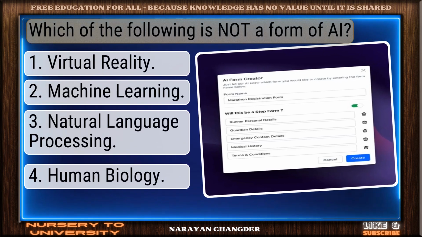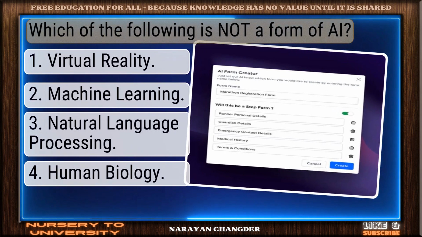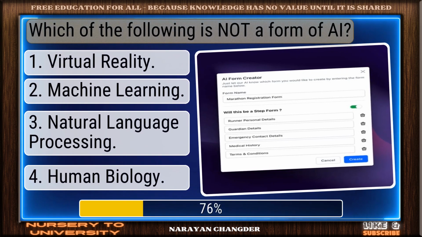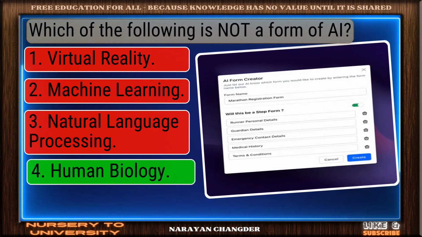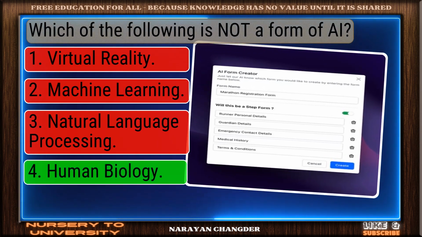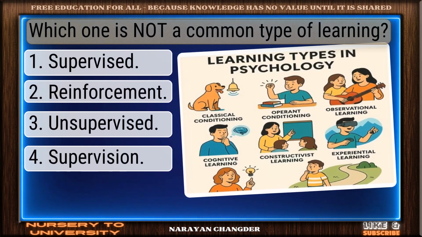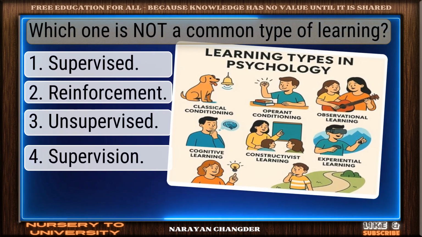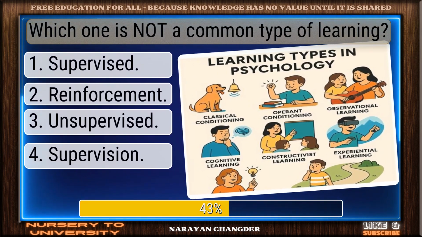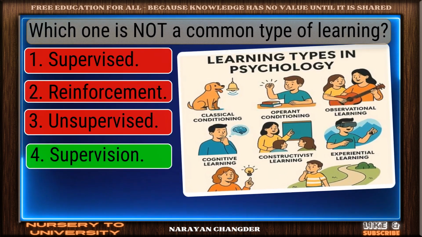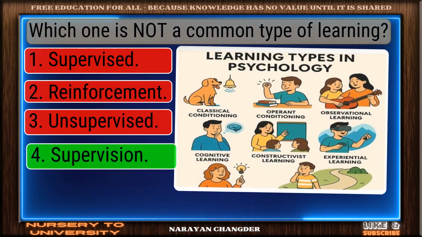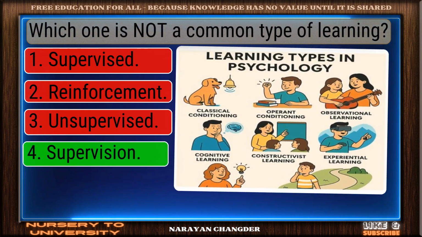Question number 5. Which of the following is not a form of AI? Correct response. Human biology is the most accurate answer. Question number 6. Which one is not a common type of learning? Excellent choice. Supervision is the right answer.